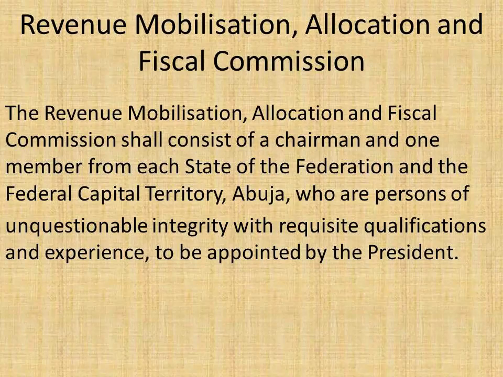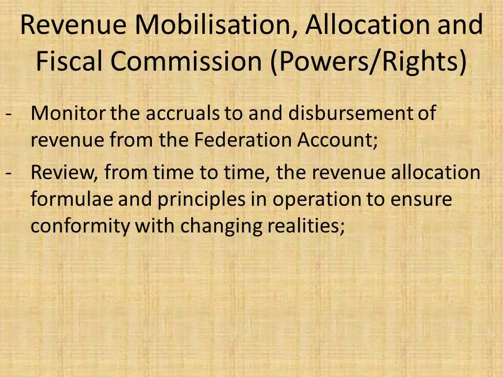The commission, that is the Revenue Mobilization, Allocation and Fiscal Commission, has rights, including the right to monitor the accruals to and disbursement of revenue from the Federation accounts. It also has the right to review periodically the revenue allocation formula and principles to ensure that there is conformity with changing realities in the economy.